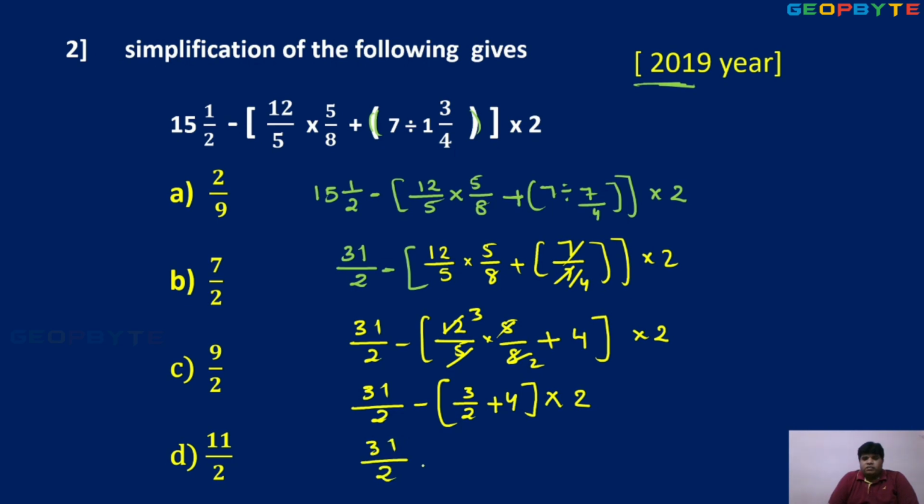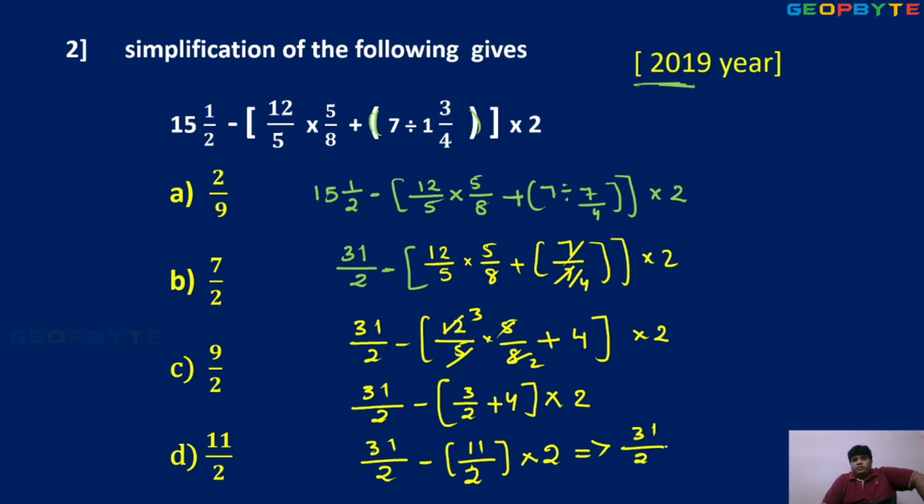31 by 2 minus, in the bracket, 11 by 4. 4 2s are 8. Okay, 8 plus 3 is 11. So 11 by 2 into 2. Simplify.